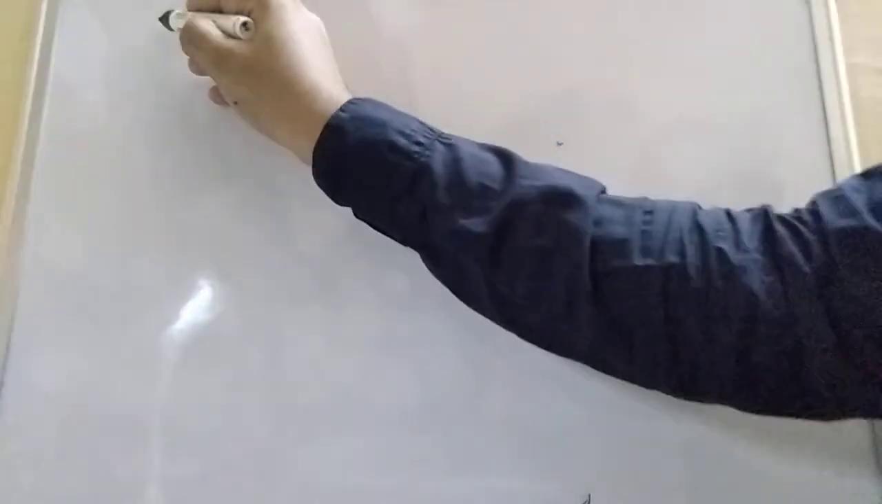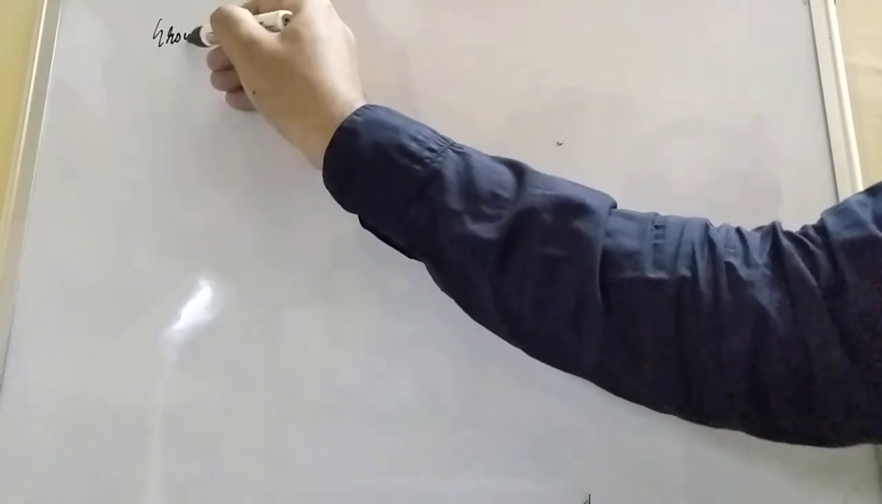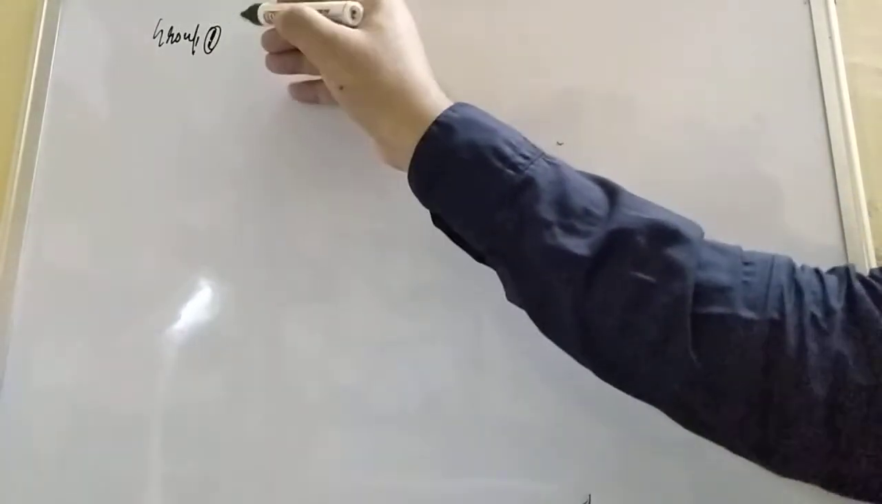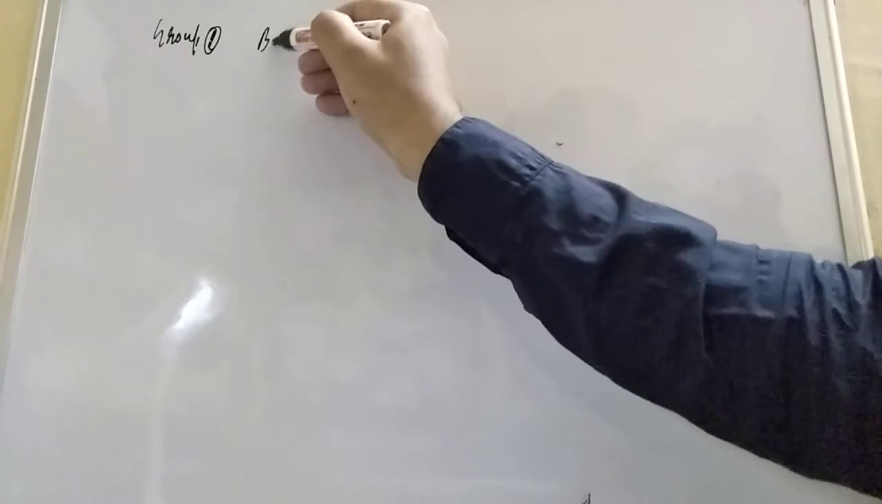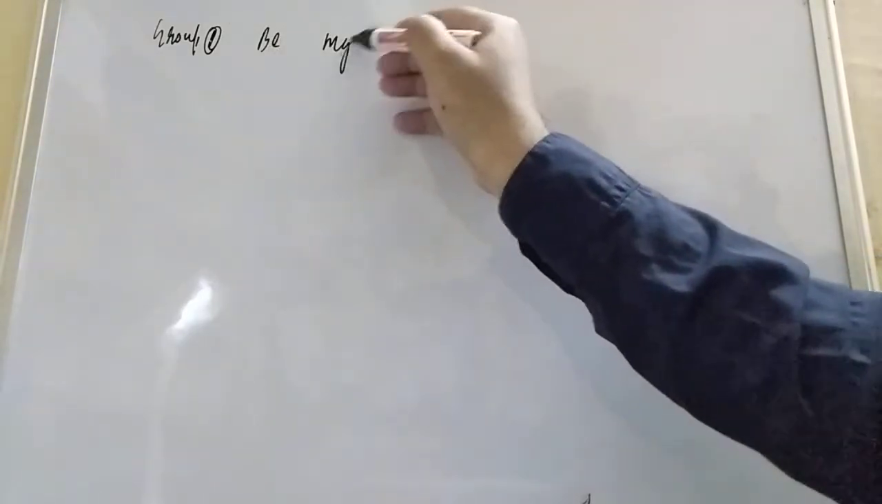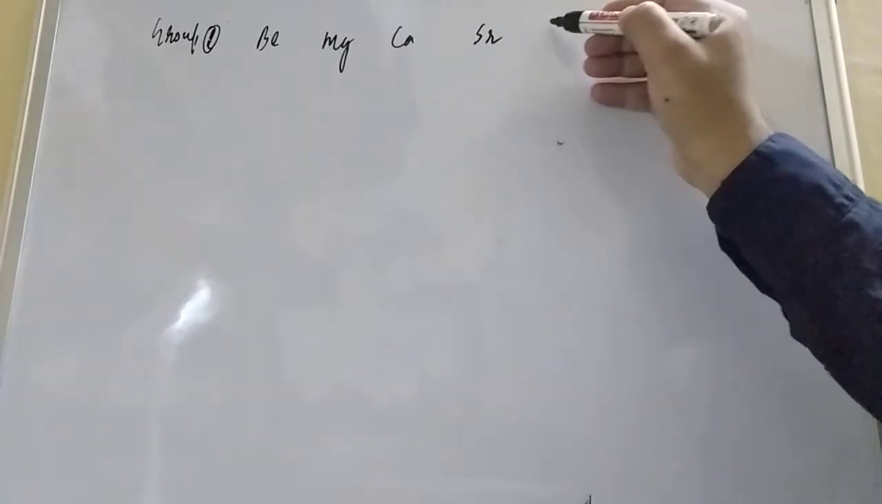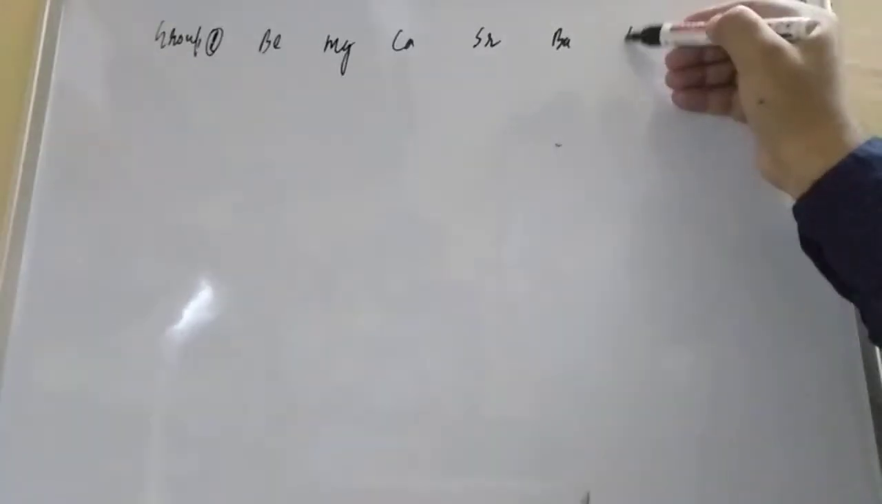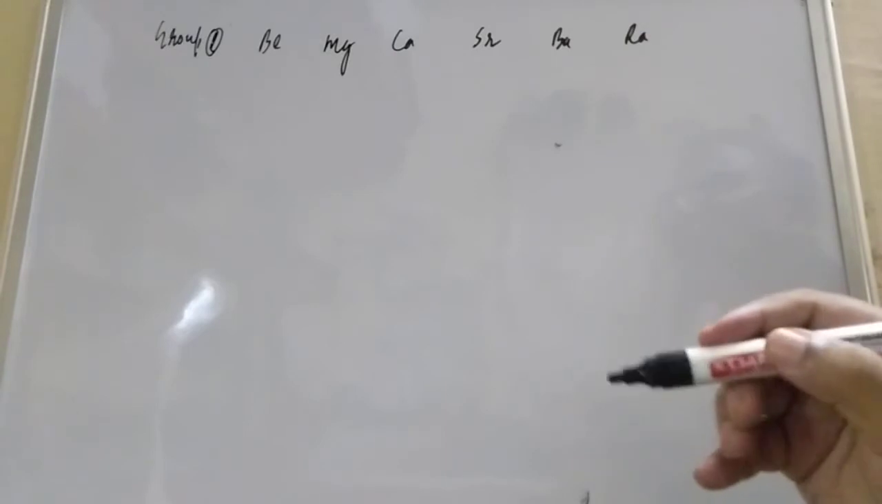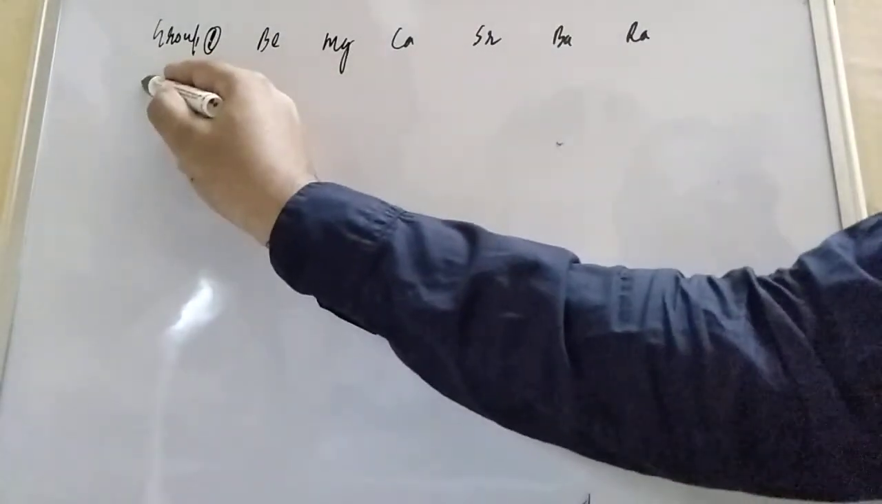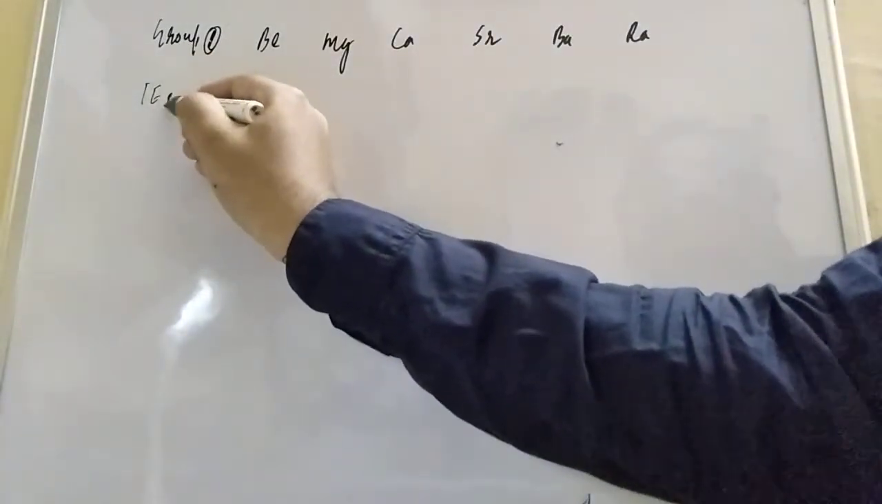Suppose you are taking group 2. Group 2 elements are beryllium, magnesium, calcium, strontium, barium, and radium. That is IE1. We are talking about the first ionization enthalpy, not the second ionization enthalpy. We are considering only the first ionization enthalpy.